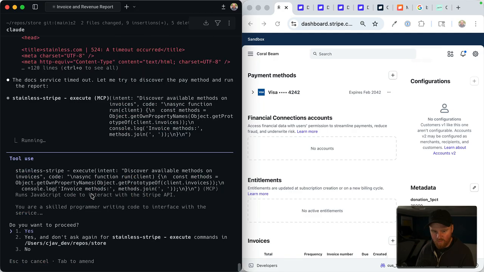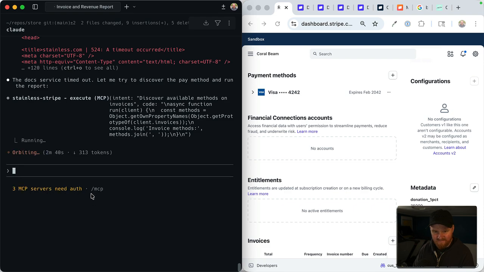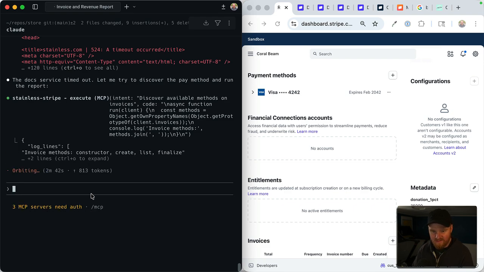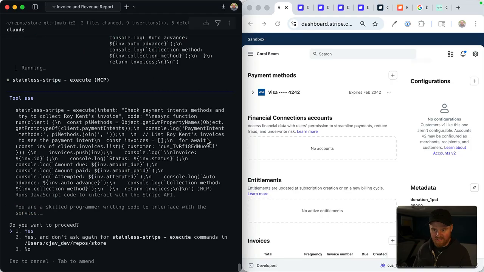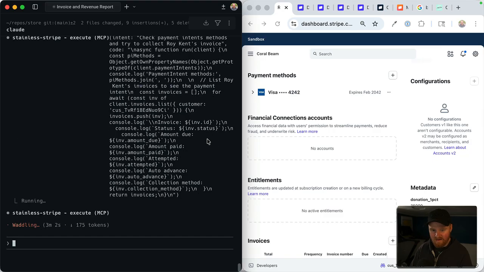Okay, I don't know which docs it's looking at or how this works, but something about a docs search ended up timing out. This actually happened on a previous call too. Whoa, that's a cool execute, discover the available method. So the docs didn't work, so it's doing its own sort of reflection on the actual code. That's cool.